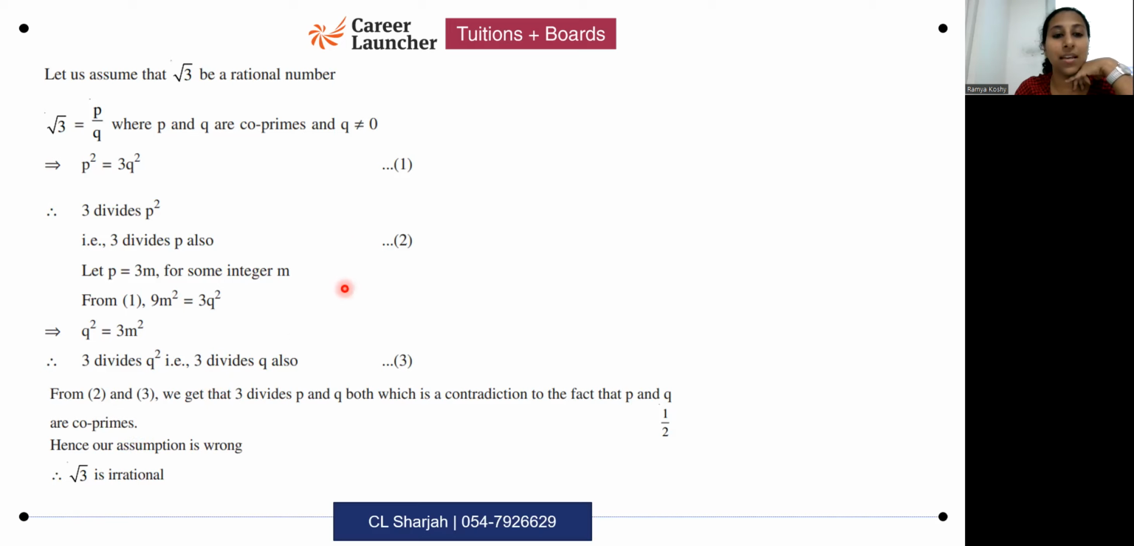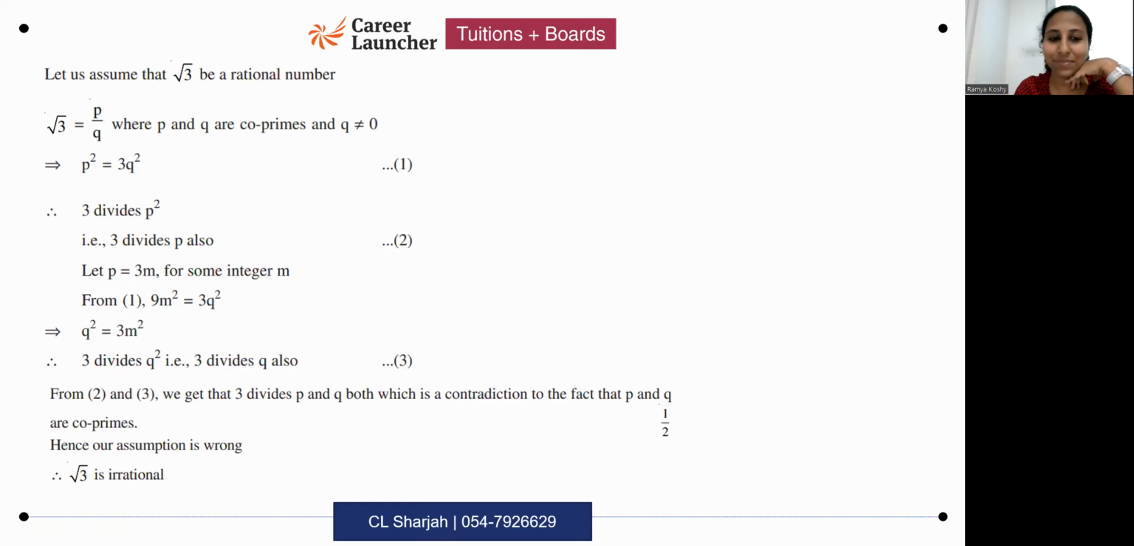What you're supposed to say? From these two statements, we are getting that 3 divides both P and Q, which is a contradiction. Or you can say this contradicts the fact. What does it contradict? It contradicts the fact that both are co-primes. Hence, the assumption is wrong. So, memorize this. If you're still not able to get this on your own, please memorize these steps then.